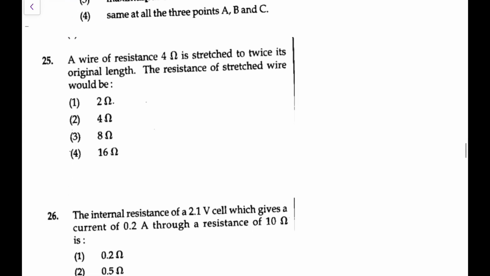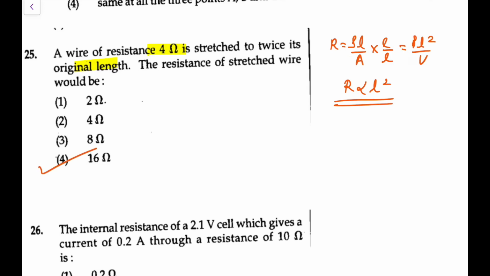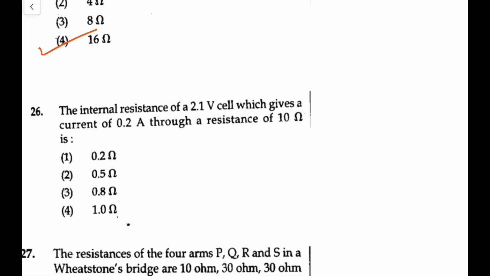Next, you have a wire of resistance 4 ohms stretched to twice its original length. Whenever you stretch, you assume the formula R is rho L by A, and you assume volume remains the same, so multiply and divide by L, and you write it as rho L square by V. So in that case R is not proportional to L, it becomes proportional to L square. So if L doubles, R will become 4 times. So it would be 16 ohms in this case. Don't do it as 8 ohms. That is a thing that you must have studied.